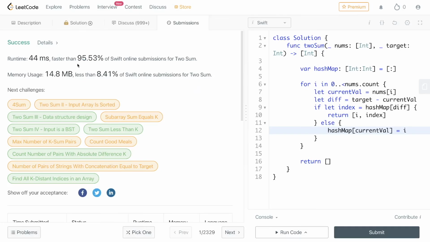As you can see, with this approach, by using the hash map and sacrificing memory space, we are going to be faster than 95% of other submissions for TwoSum. So always think about when you can sacrifice space regarding the time complexity, and always talk with your interviewer about such situations.